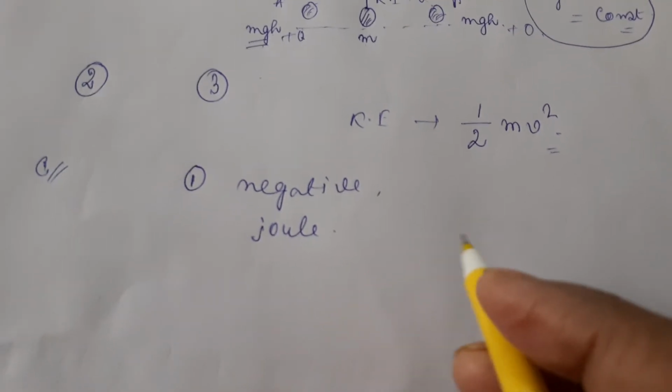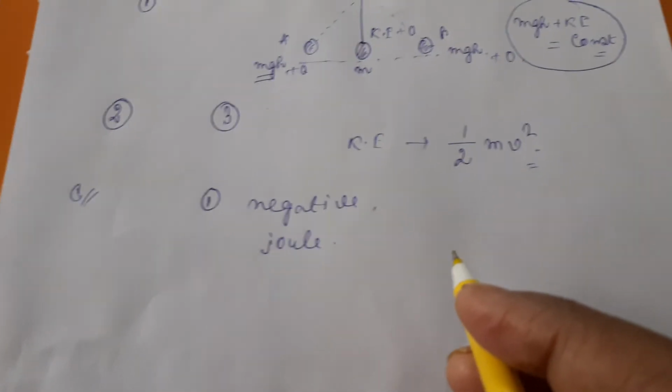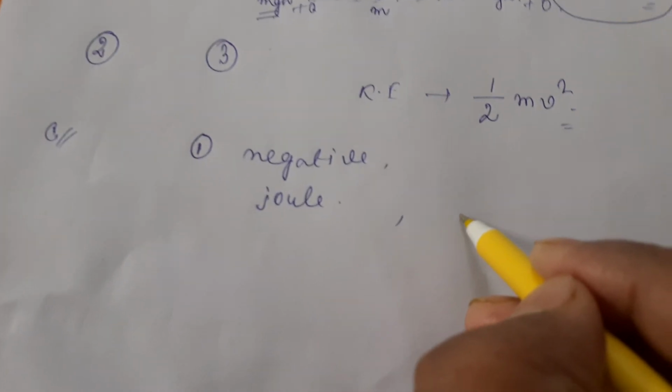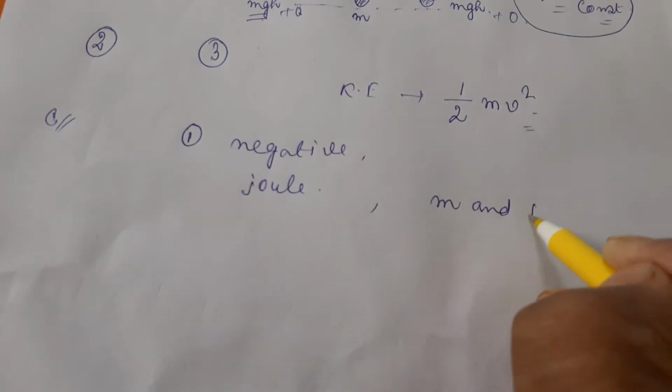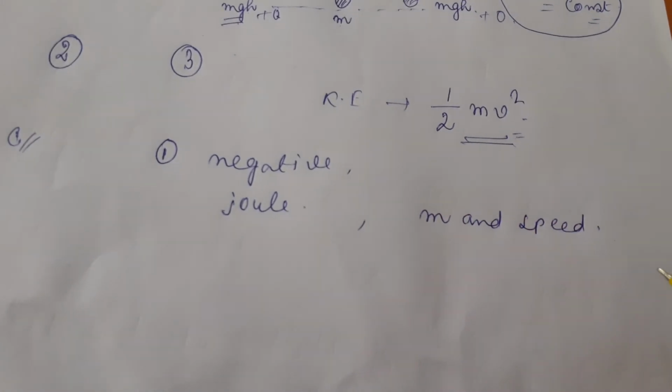Okay, next one: a kinetic energy of a body depends on what? Depends on its mass and speed. Okay, so both mass and speed. Because half m v square is the relation.